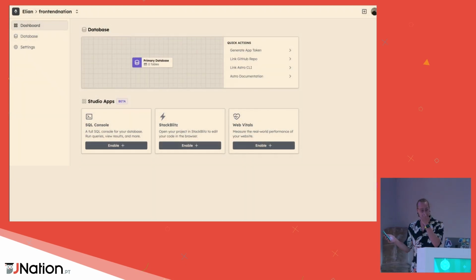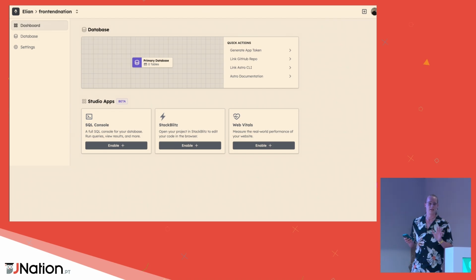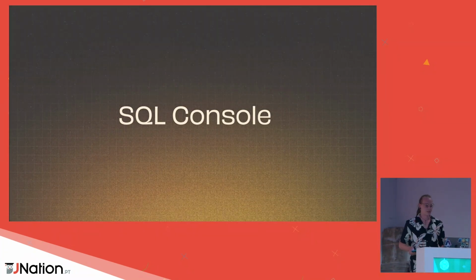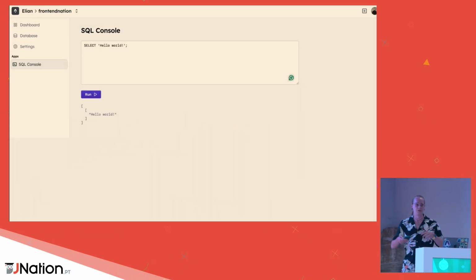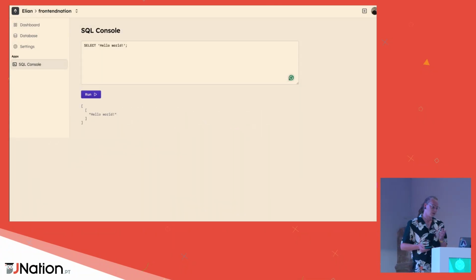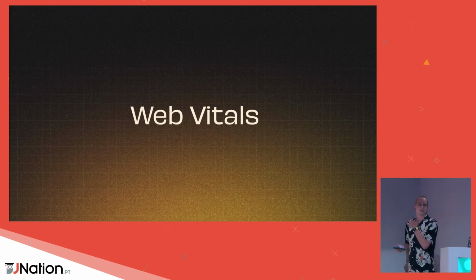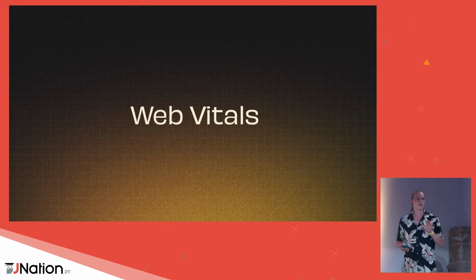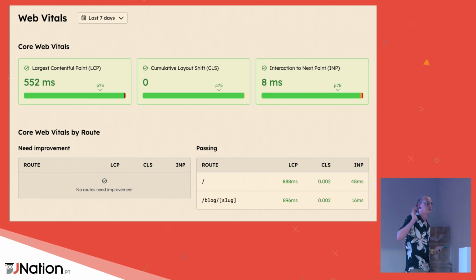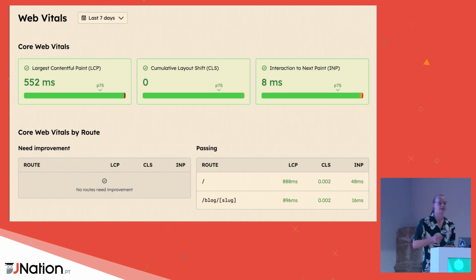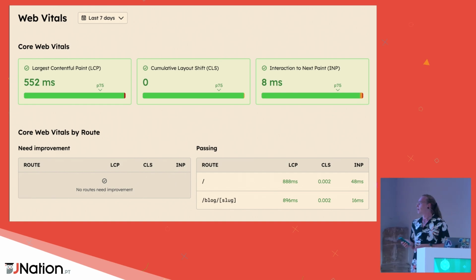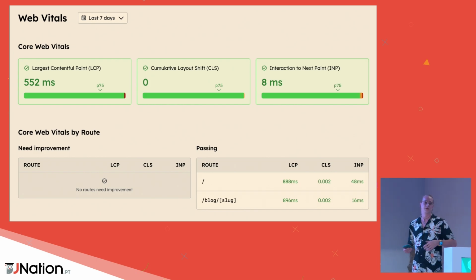Next to just the database, it also has some apps. For instance, here you can see those. For now, it's still in beta, so it's still very simple. We have the SQL console, where you can just give in your command and see the output. It's useful, but nothing too special. One that I want to talk about is web vitals. You can monitor your web vitals in real time from AstroDB. For that, we use exactly the same API that Marta showed earlier. It just puts all of it in your database and reads them out like this, but you can also build your own dashboard if you want.